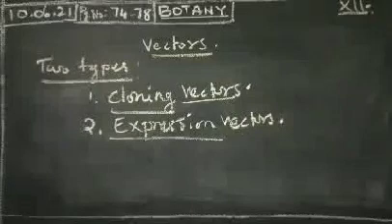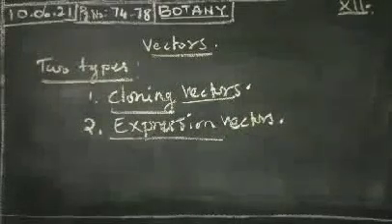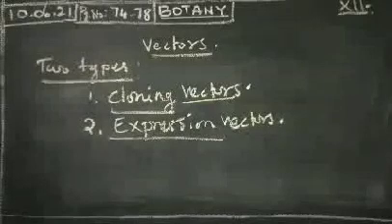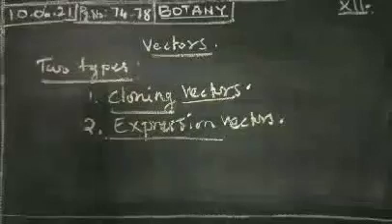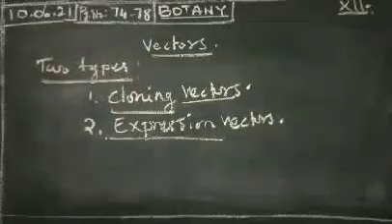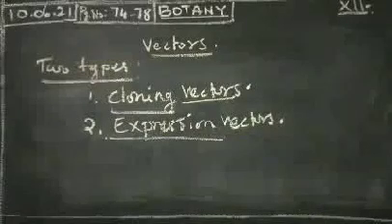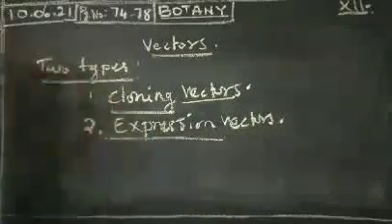And the expression vector will express a specific protein molecule inside the host cell. That is called an expression vector. First, what do you mean by the cloning vector? There are two types of vectors. The first one is the cloning vector, the second one is the expression vector.